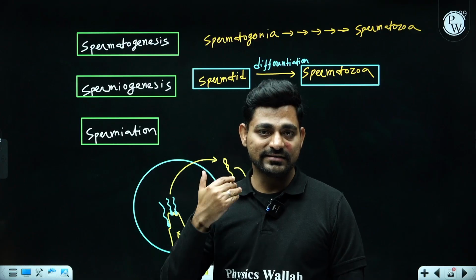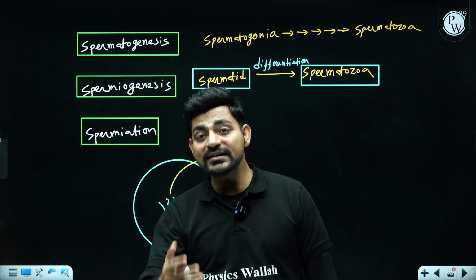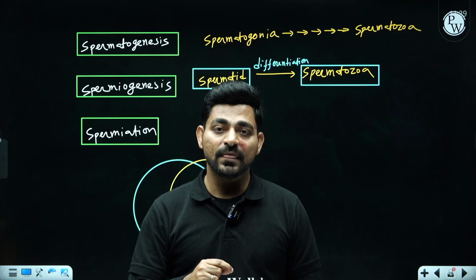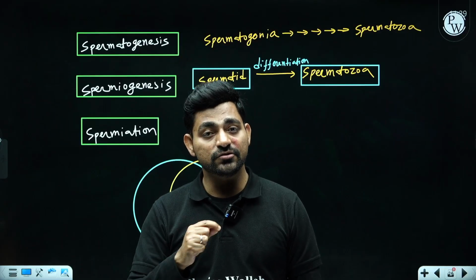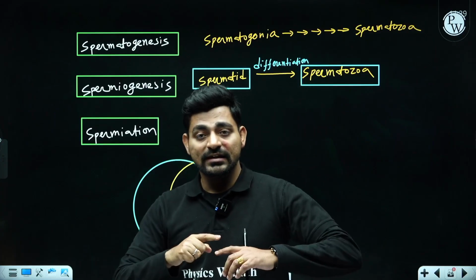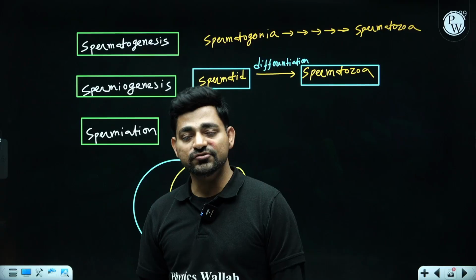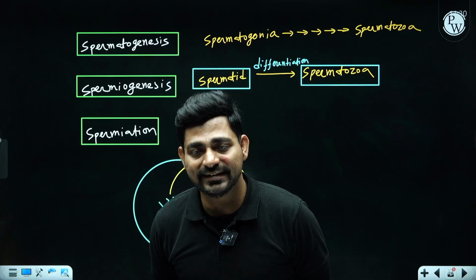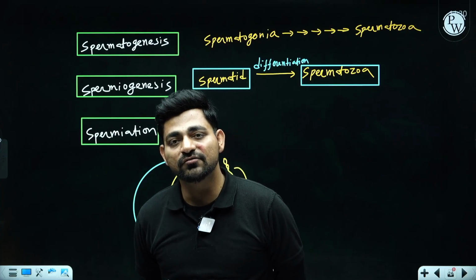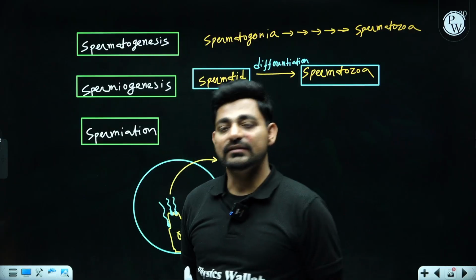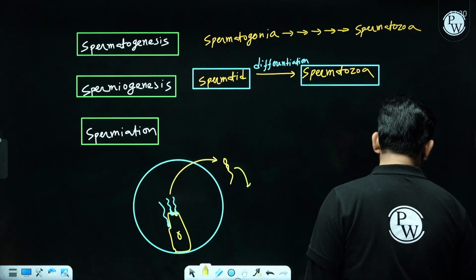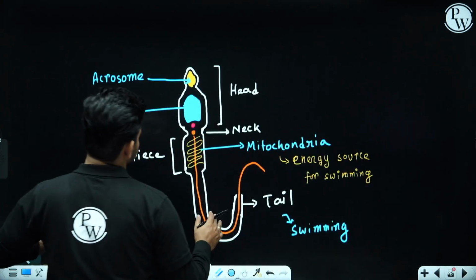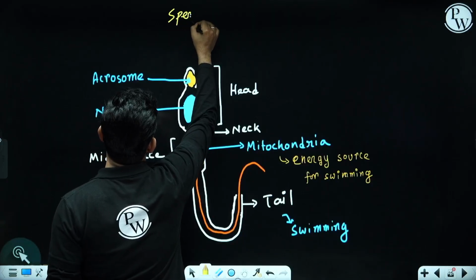Once spermatogenesis is done, the process of release of the structurally matured sperm from Sertoli cell into the lumen of seminiferous tubule, and then through the progression through the secondary tubular part of our male reproductive system, that whole process is called spermiation.